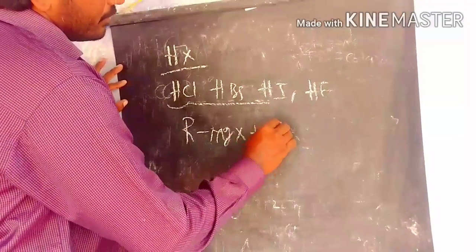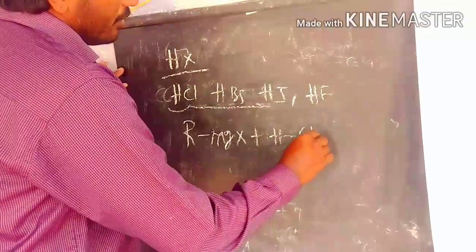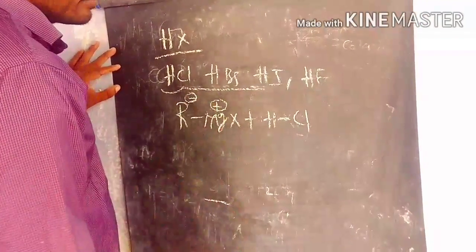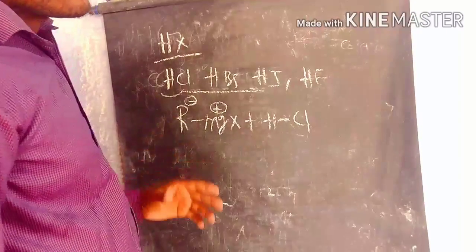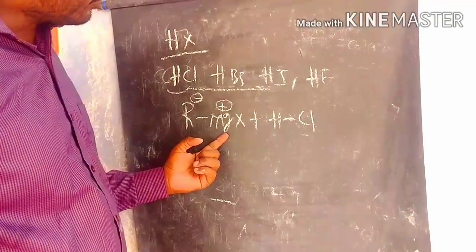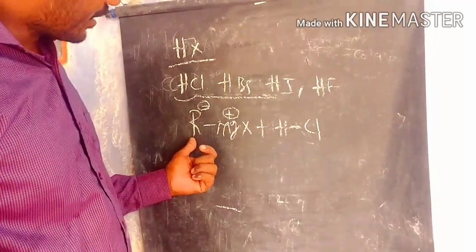In this RMgX, the bonding nature is a carbanion and a magnesium cation, because the carbon has more electronegativity than magnesium. That's why carbon acts as a negative ion.